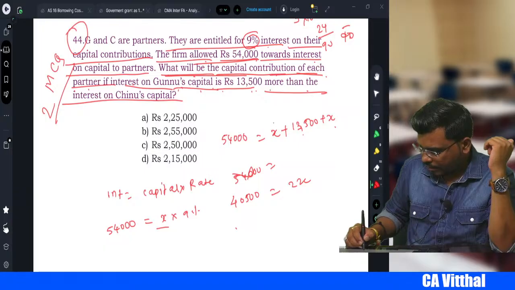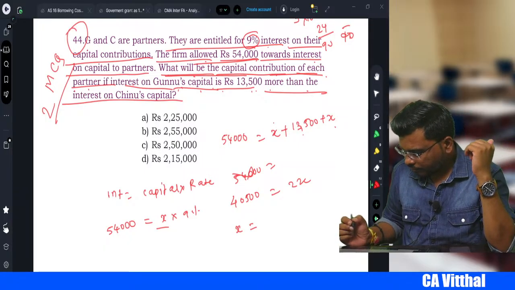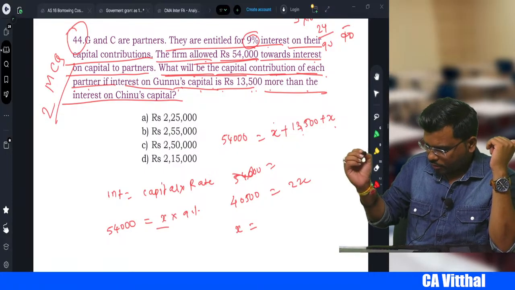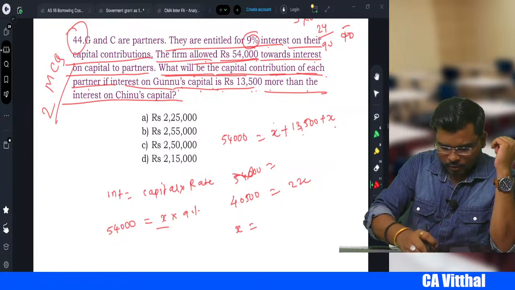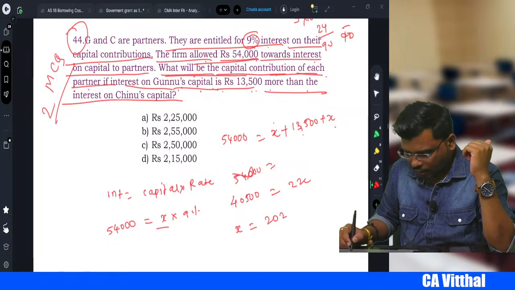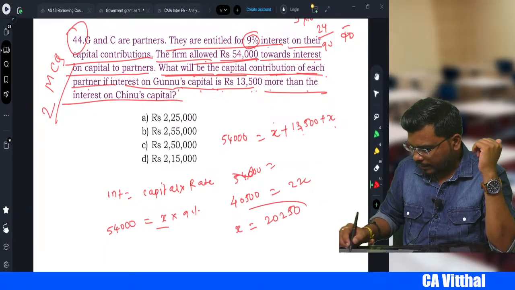So x is equal to 40,500 divided by 2, which is 20,250. This is the x.